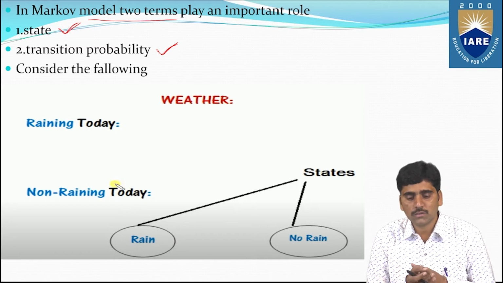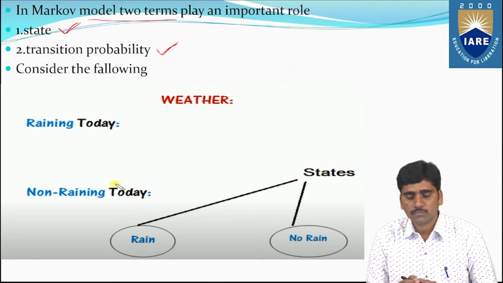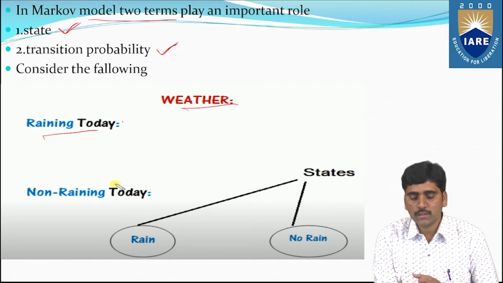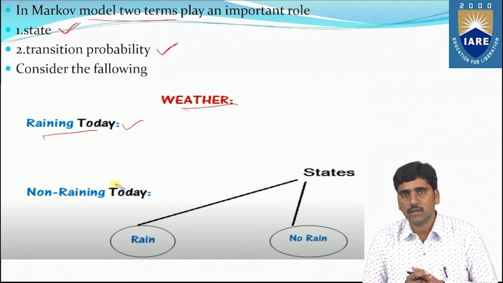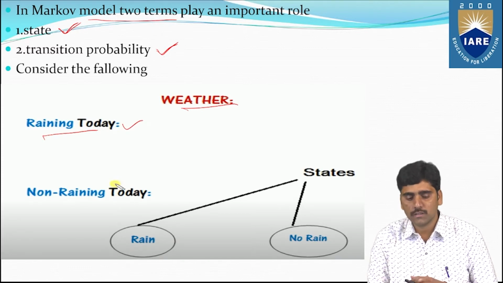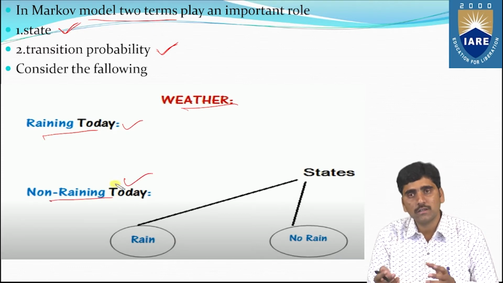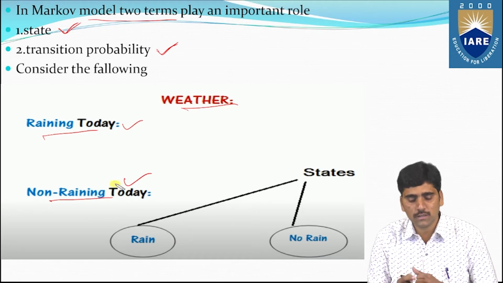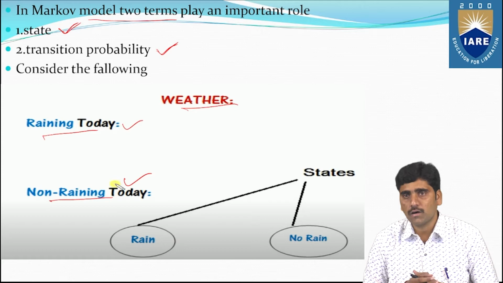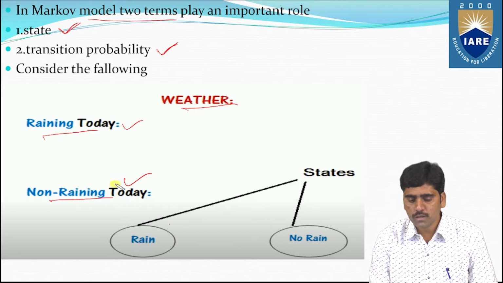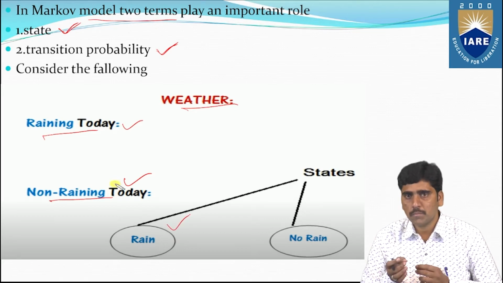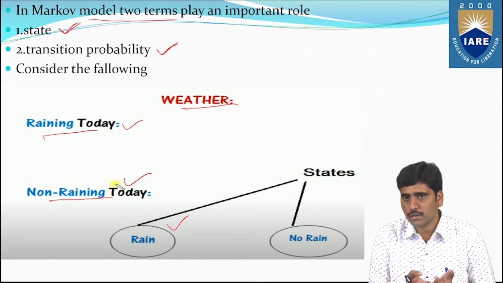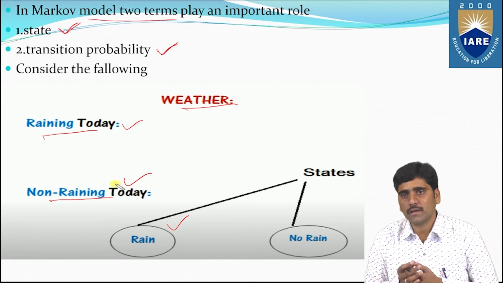We'll come to this example. If you take the weather as an example, raining today is one state, and not raining today is another state. So you can say that today may be raining, or today may not be raining.